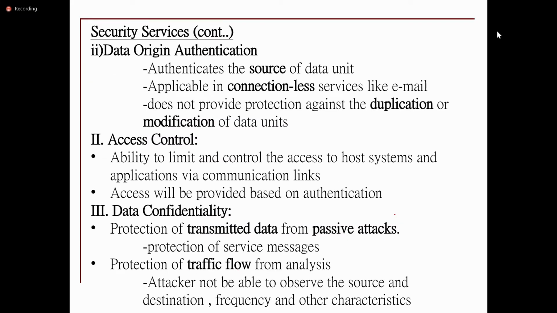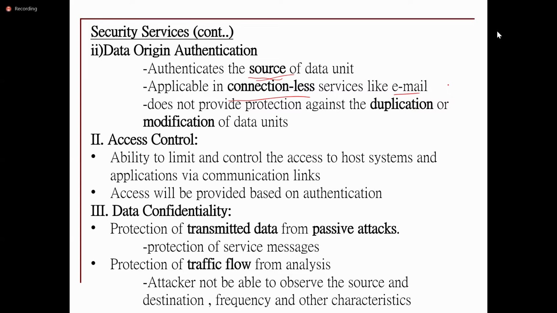The second type is data origin authentication. It considers the sender as the source of the data unit. Whenever the data is transmitted, it first checks the authentication of the sender. Generally this happens in connectionless services. For example, we receive emails from many senders, so before sending a mail to the receiver, it will check the authentication of the sender. Again, every security service will prevent some of the attacks.